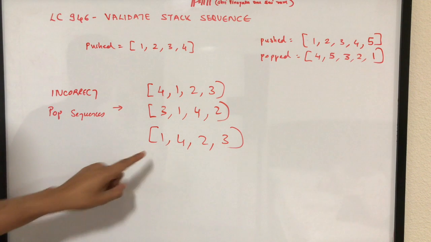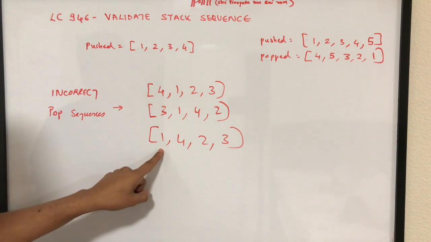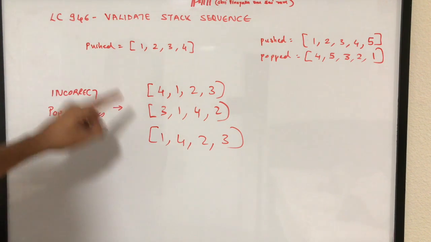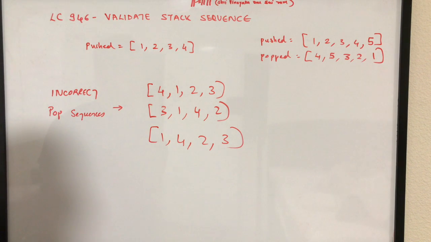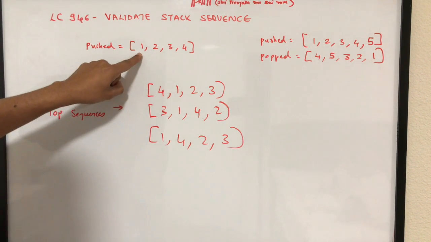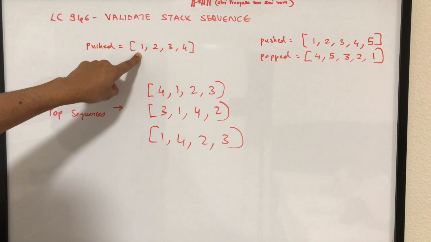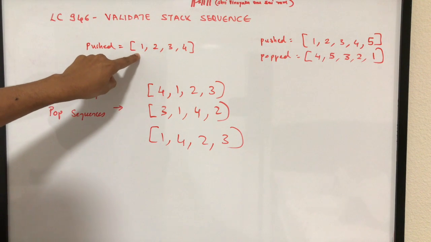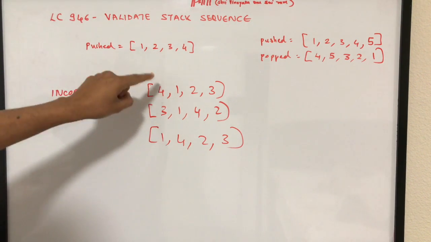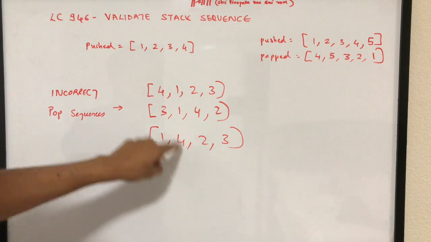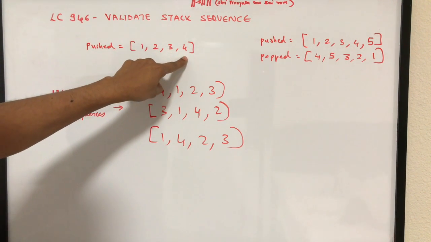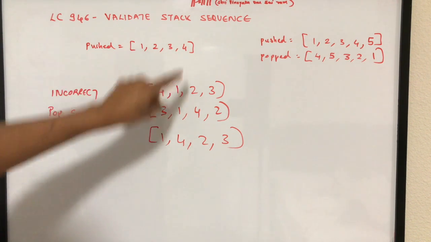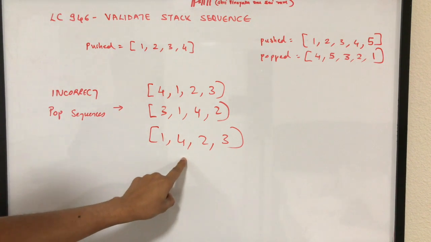And let's look at the third possibility. In this case, you are expected to pop 1 first, followed by a pop of 4. Let's see whether it is possible to do that. In order to pop 1, we have to push 1, and only then we can pop 1. So 1 has to be the top of the stack, and we cannot push all these elements after 1. So we push 1 and then pop 1, which is fine. Then we want to pop 4, so we have to push 2, 3 and 4. Now 4 is on the top of the stack, and you can very well pop 4. So up to this we are correct.